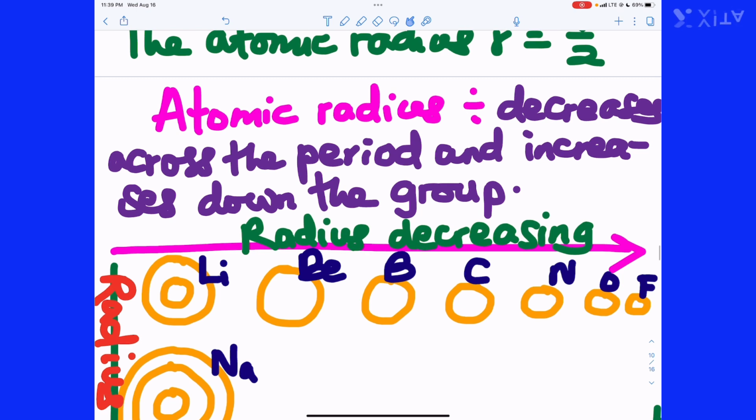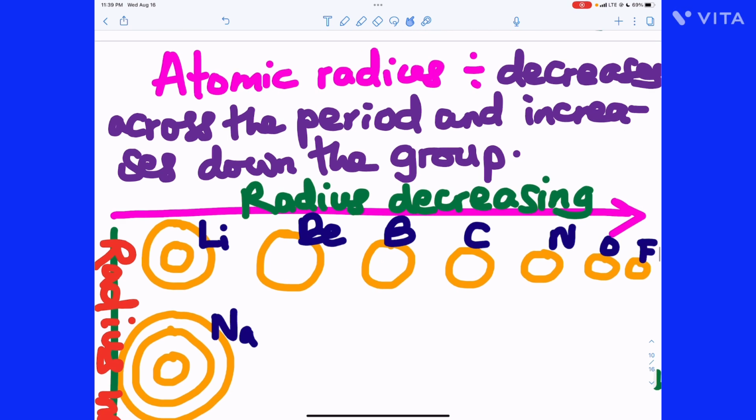Now, let's talk about the trend. Atomic radius decreases across the period and increases down the group, meaning that as you go from left, lithium, let's use the second period, from lithium to beryllium to boron, carbon, nitrogen, oxygen, fluorine, the atoms get smaller and smaller.